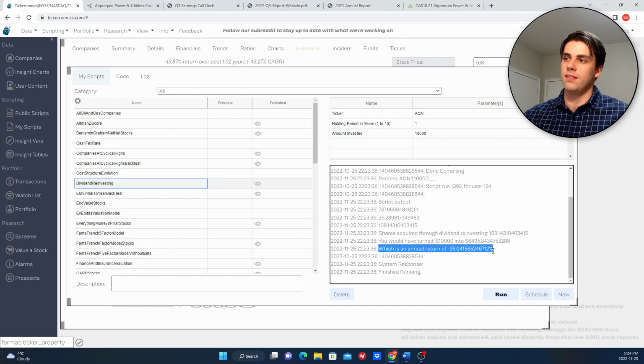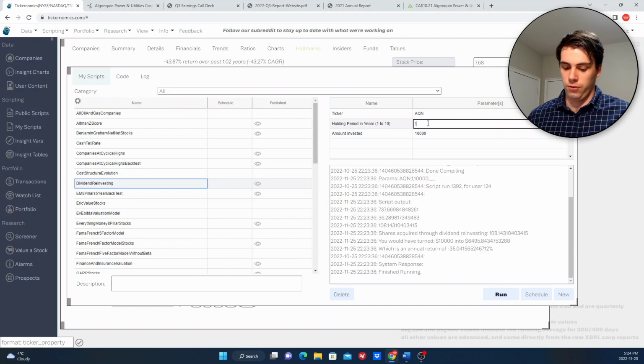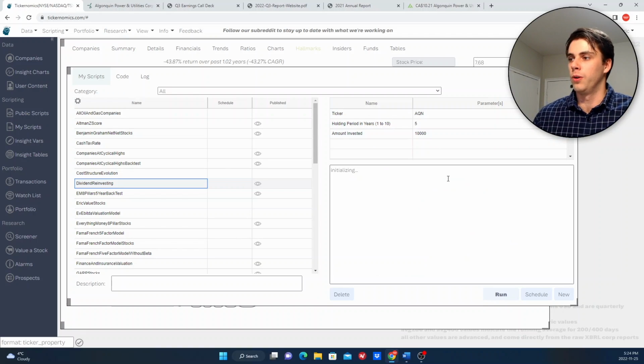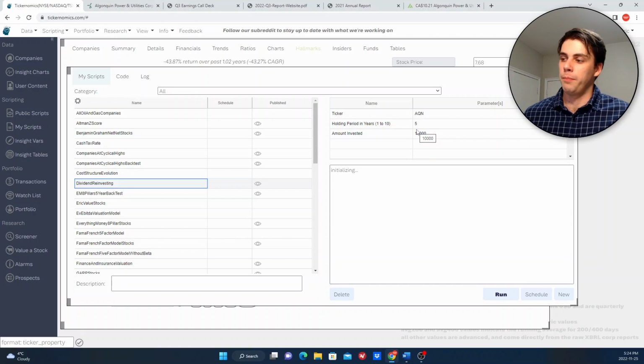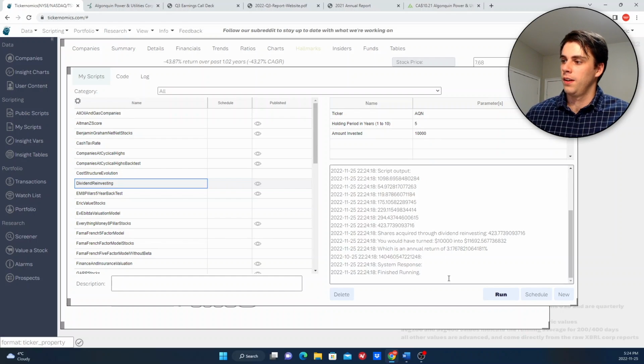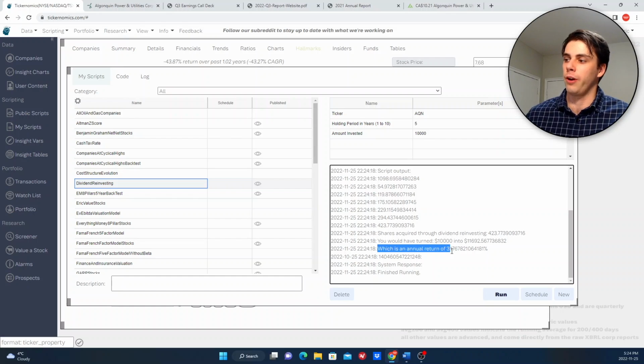The price kind of hides what your returns would have actually been just because they pay such high dividends. And we could even take this back a bit further. Let's say we do 5 years on $10,000 for AQN stock, and we can see what our compounded return would have been for those years. It's an annual return of 3%. So, not exactly great.